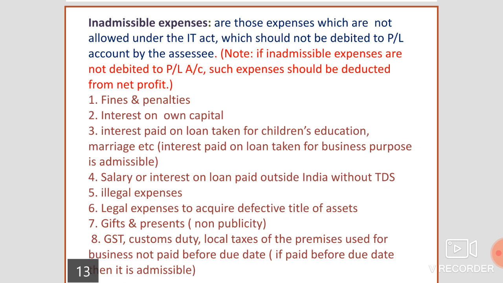But since the P&L account is already prepared, in the net profit we have to make the adjustment by adding all the inadmissible expenses. Because he has already taken these expenses in the P&L account, the net profit is not showing the correct picture. Net profit is less. If we add back all these inadmissible expenses, net profit will show the correct picture. Now let us see which are the inadmissible expenses which we have to add back to the net profit.